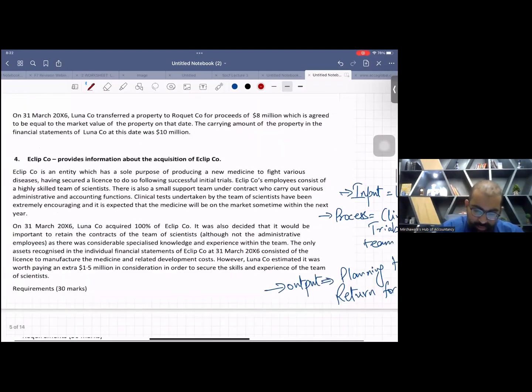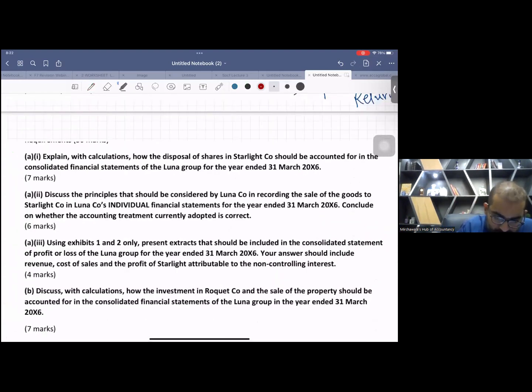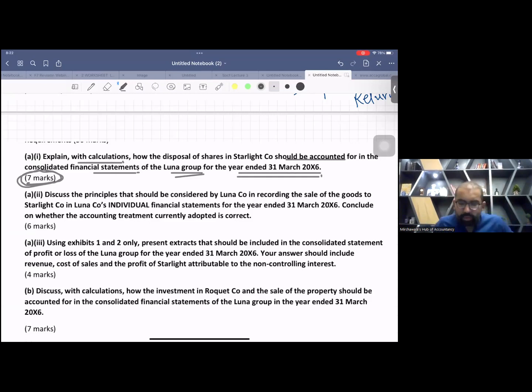See this, this is the requirement. Seven marks, scoring 7 marks. You can score 5.5 or 6 from this 7 very easily. Explain with calculations how the disposal of shares in Starlight Company should be accounted for in the consolidated financial statements of the Luna Group for the year ended 31st of March X6. So no need to discuss individual books. It's purely related to the consolidated books.